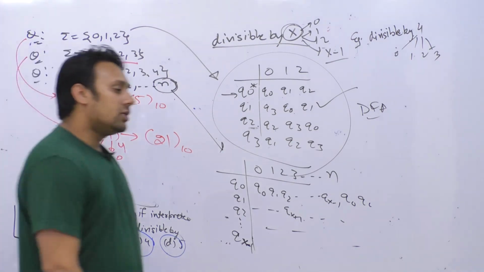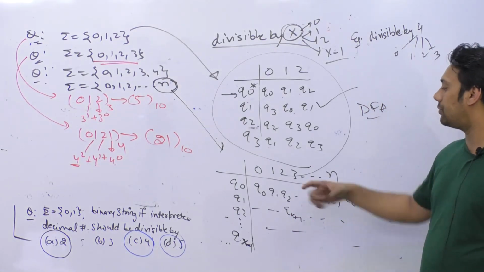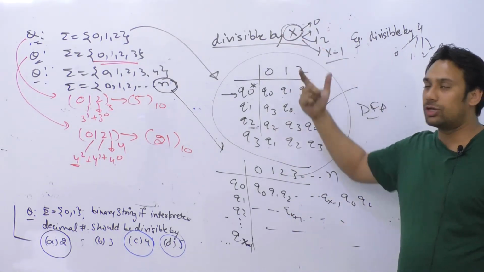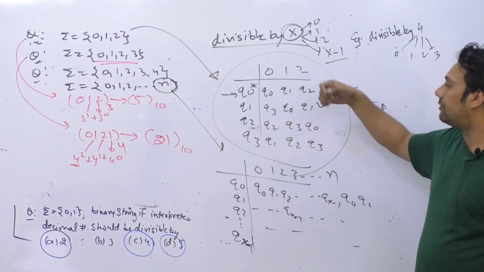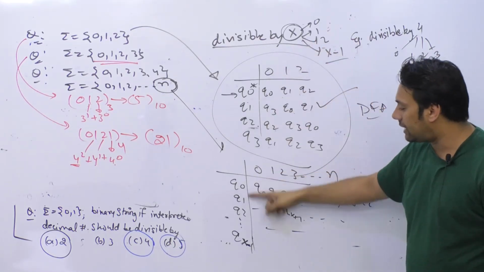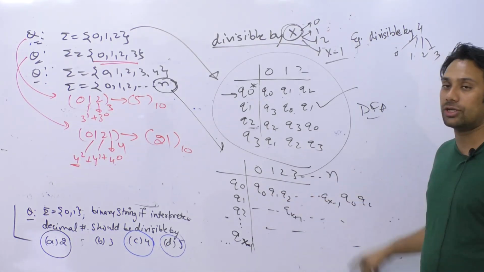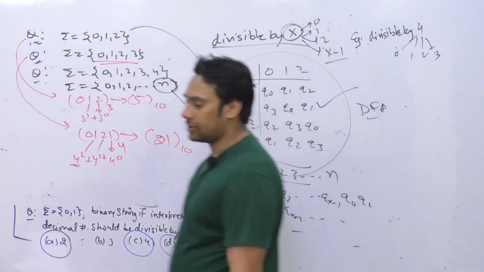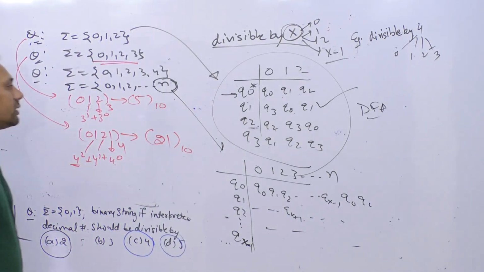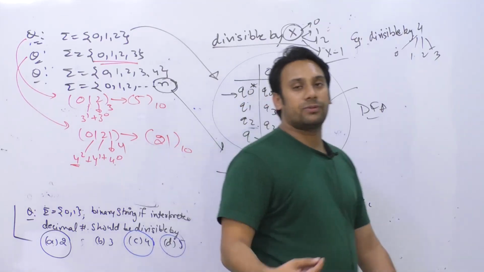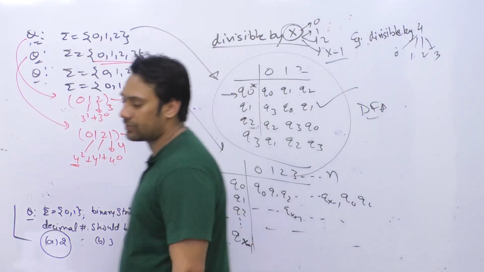So whatever number of inputs you have, if you have 3 inputs, write 3 inputs here. If you have 4 inputs, write 4 inputs here. If you have 5 inputs, write 5 inputs here. If you have a test by x, write x states here, which is 0 to x minus 1, and just fill this in the same order and your problem is done. That is the shortcut, correct? And this shortcut is valid if and only if you imagine that even epsilon is divisible by that number.